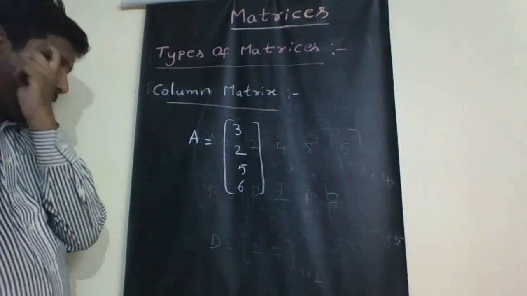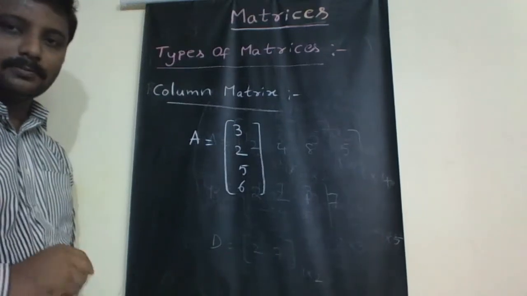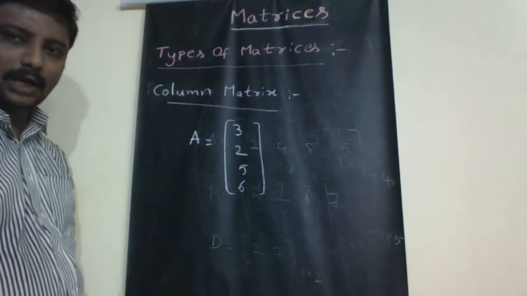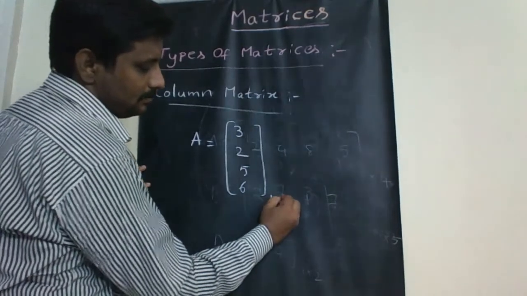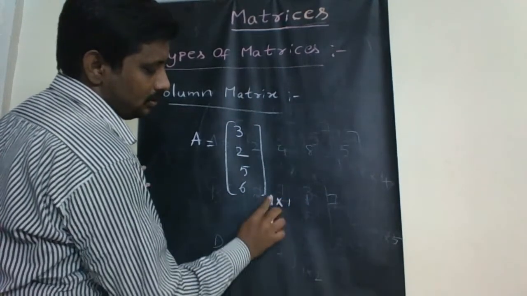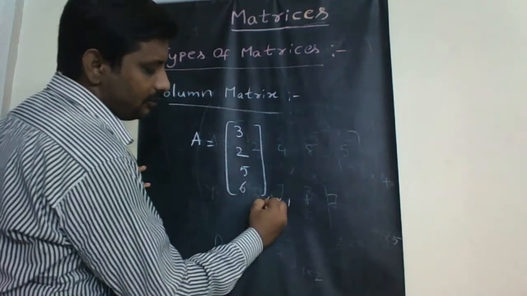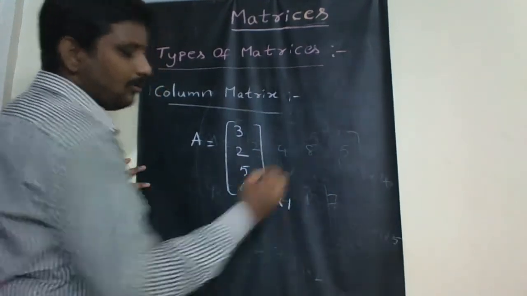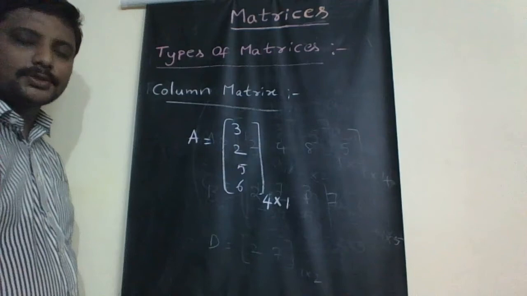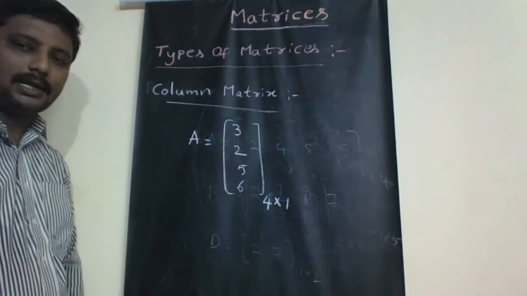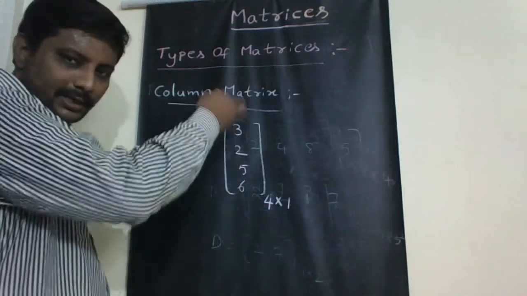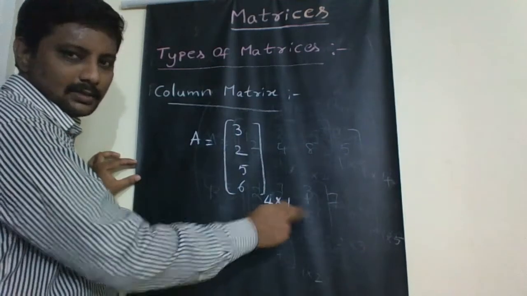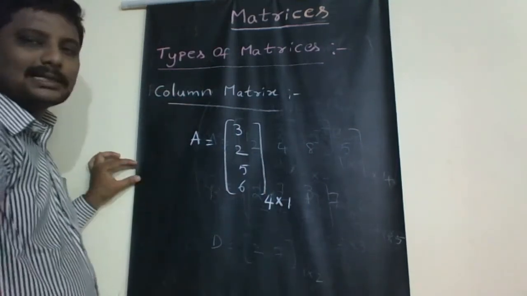It is a matrix having 4 rows and 1 column, so the matrix order is 4 by 1, and it is known as a column matrix.